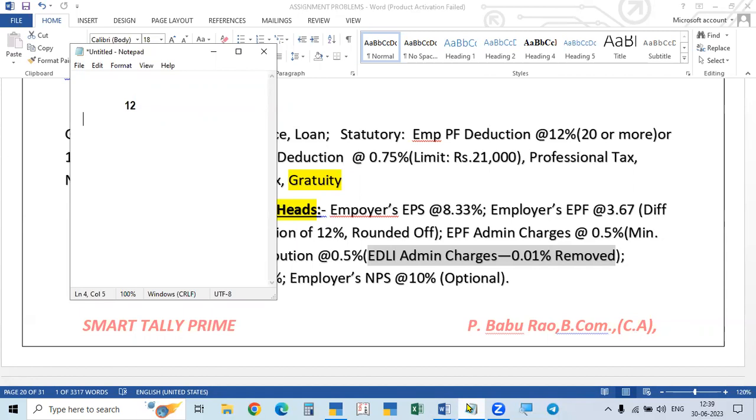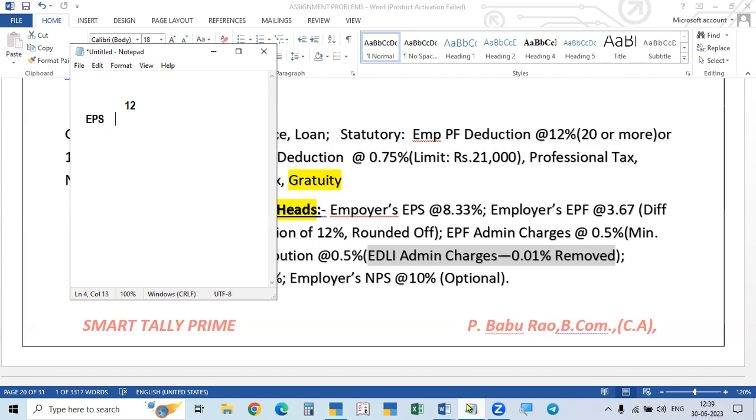Employee's 12% is paid to the provident fund, provident fund account number 1. But the employer contribution will not be made as a total 12% to the provident fund. Out of that, there is another thing in the provident fund. I told you about the national pension scheme by the central government. Similarly, in the provident fund also, there is a pension scheme. It is called EPS, that is, Employees Pension Scheme.